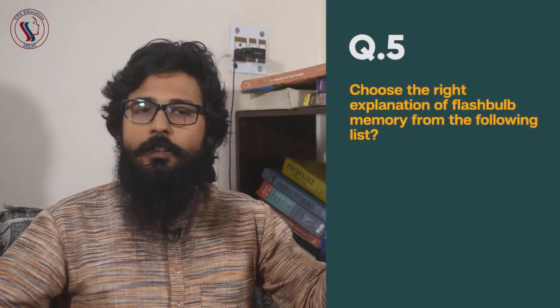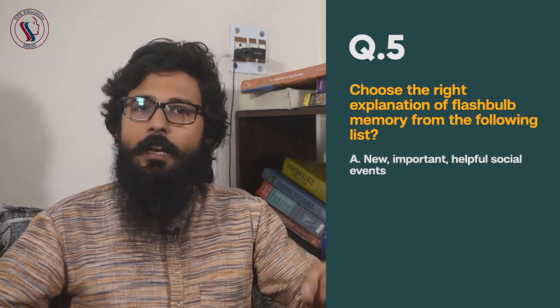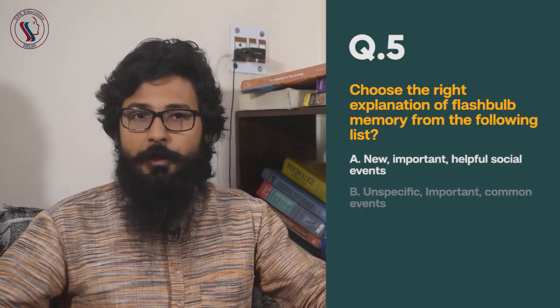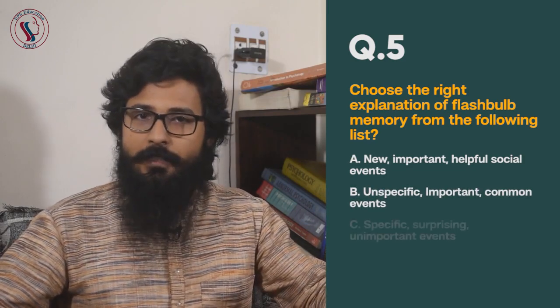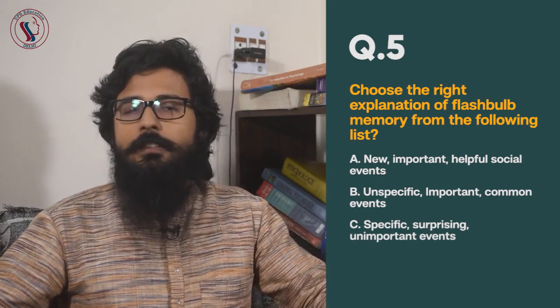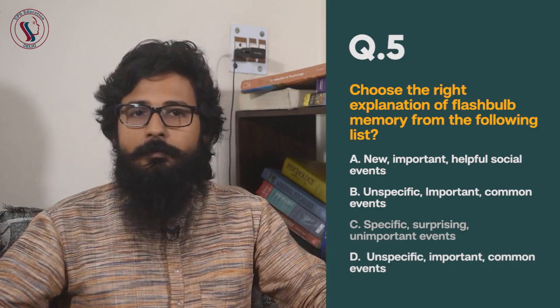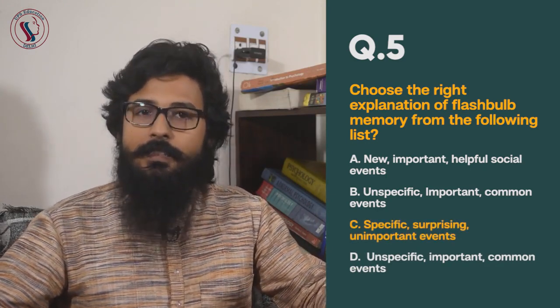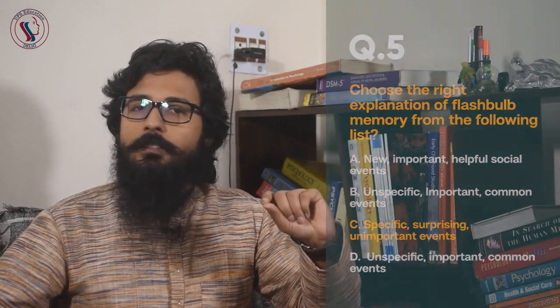And question number 5. Choose the right explanation of flashbulb memory from the following list. Option A, new, important, helpful social events. Option B, unspecific, important, common events. Option C, a specific, surprising and unimportant event, and D, unspecific, important, common event. And the correct answer is C, a specific, surprising, unimportant event.